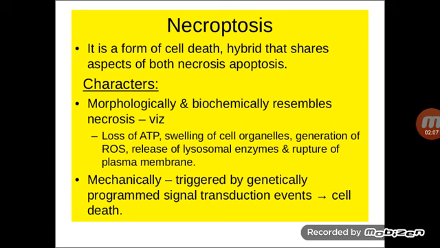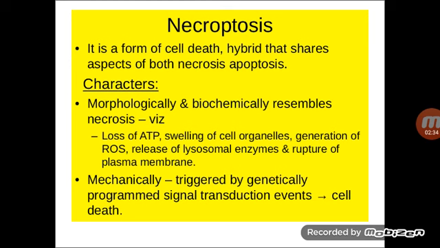it resembles necrosis, namely loss of ATP, swelling of cell organelles, generation of reactive oxygen species, and release of lysosomal enzymes will be noticed, which is supported by rupture of the plasma membrane leading on to cell death or necrosis.